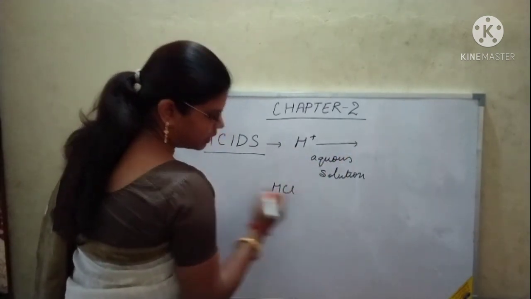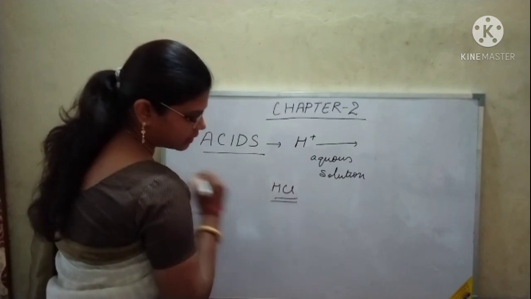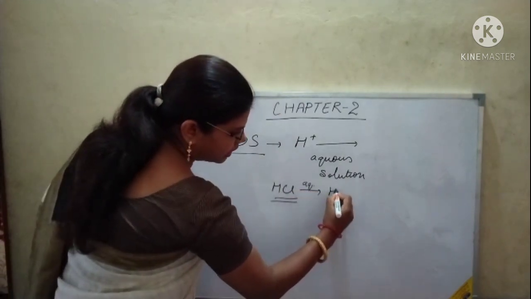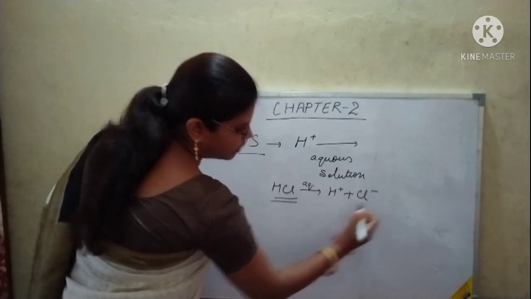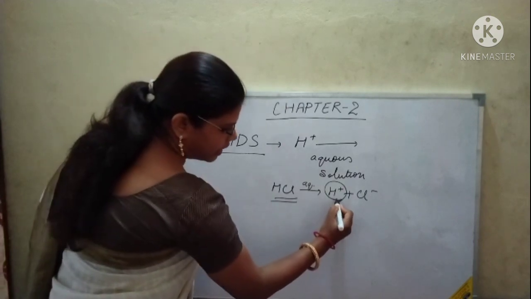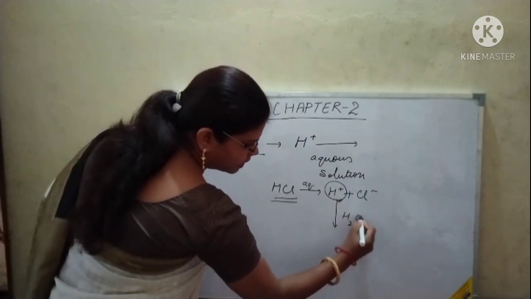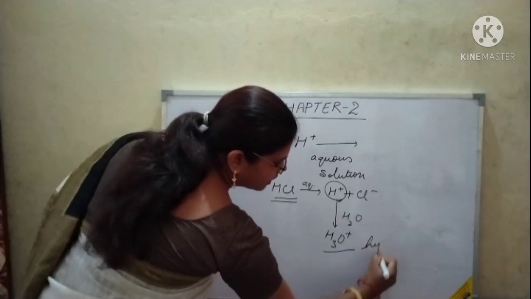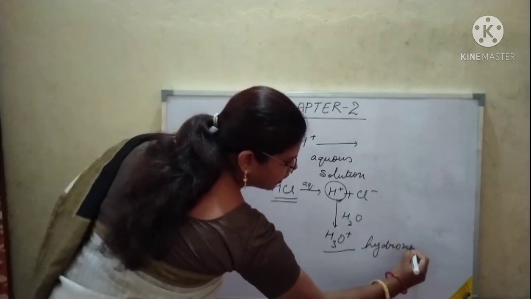So acids are those substances which in an aqueous solution give hydronium ion or hydrogen ion, H plus ion. So these substances are called acids. Now if you categorize acid, so acid can be categorized. Let's see some more examples.